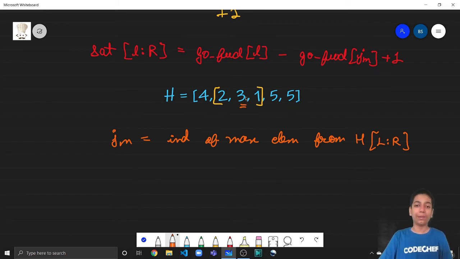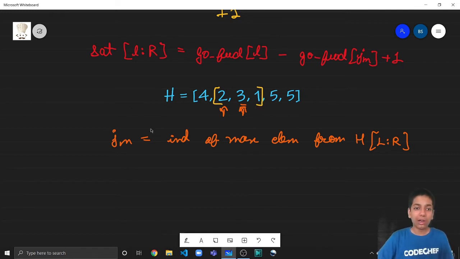So now that we have found Jm, how is Jm applicable to this problem? Now note that once chef visits a mountain Jm, then he is not going to visit any mountain beyond it in this ride. So he is never going to go beyond Jm if he starts from something less than Jm or Jm itself. So JM will surely be visited if he starts from something that is less than or equal to JM, and he is never going to go beyond JM. Why? Because JM is the maximum element and he is only visiting mountains of increasing heights. If this is JM, he will never visit one, right?